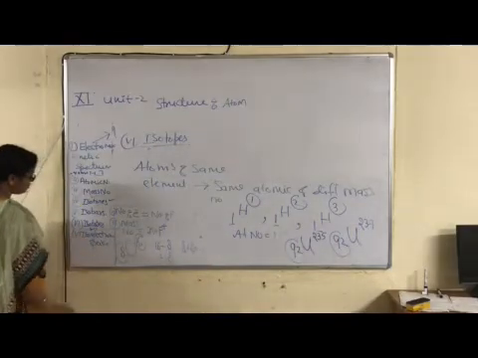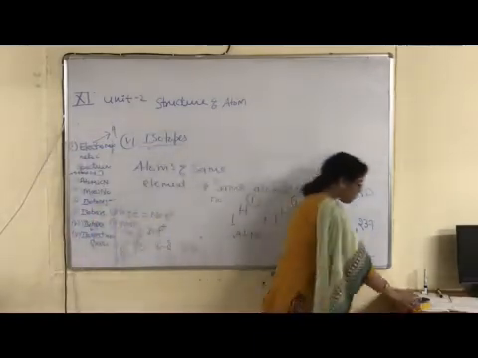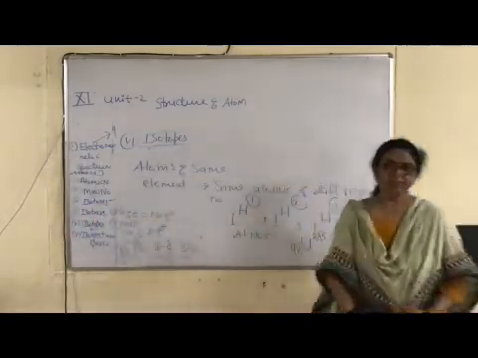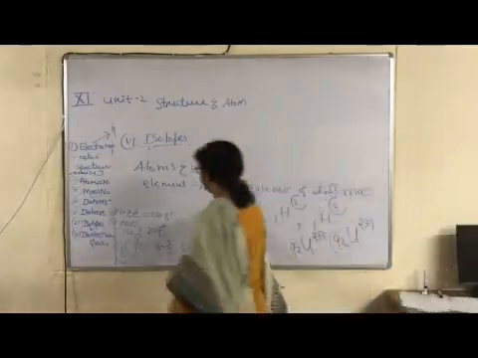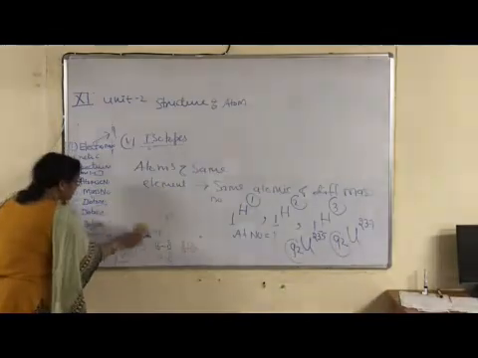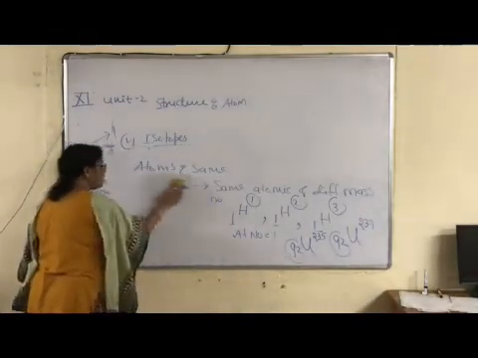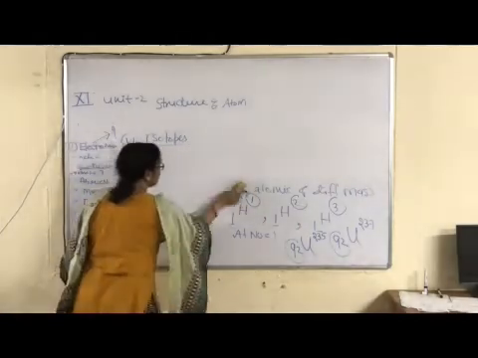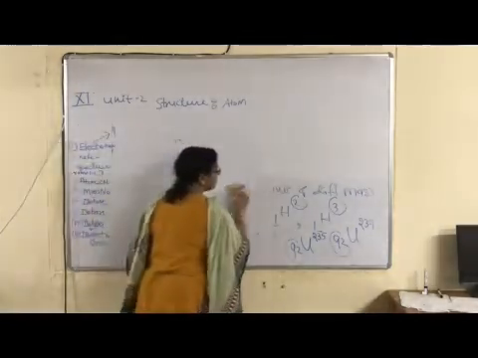Now next one, discussion of isoelectronic species. Iso means same and electron means electron number, right? In case of isoelectronic species, different atoms and ions are required, right? Either positive ions or negative ions.